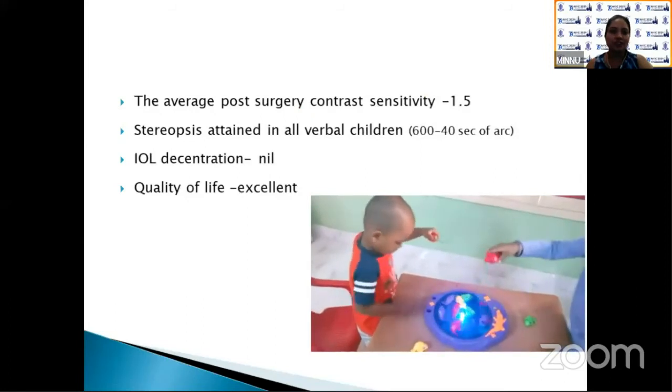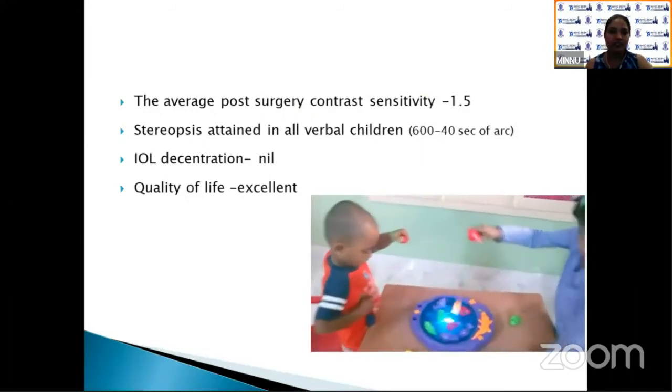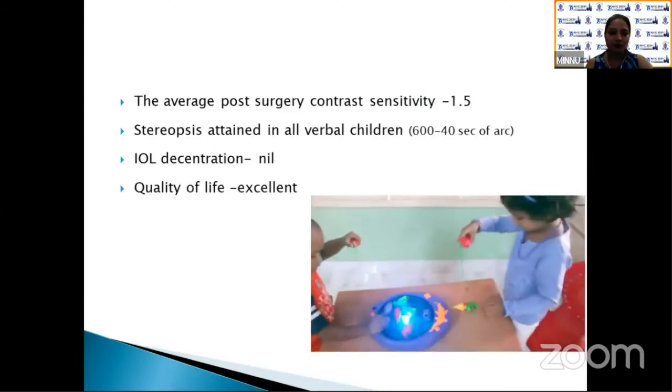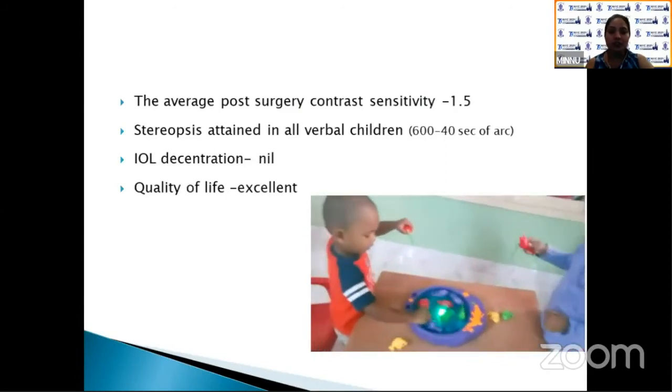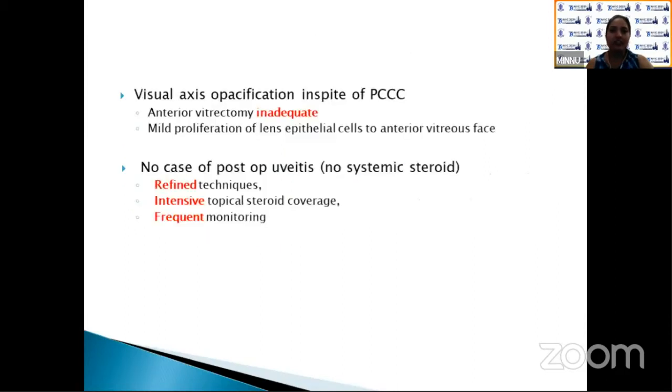The average post-surgery contrast sensitivity was 1.5. Stereopsis was attained in all verbal children. No IOL degeneration was found, and quality of life was excellent. Post-op complications: 42.8% had transient rise of IOP immediate post-surgery, which became normal within 1 month post-surgery. 14.3% had visual axis opacification in spite of posterior capsulorhexis, which may be due to inadequate anterior vitrectomy.